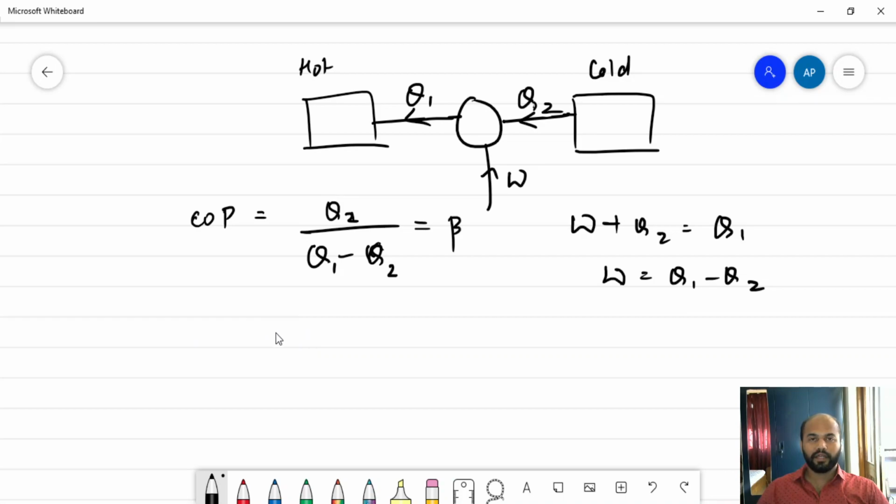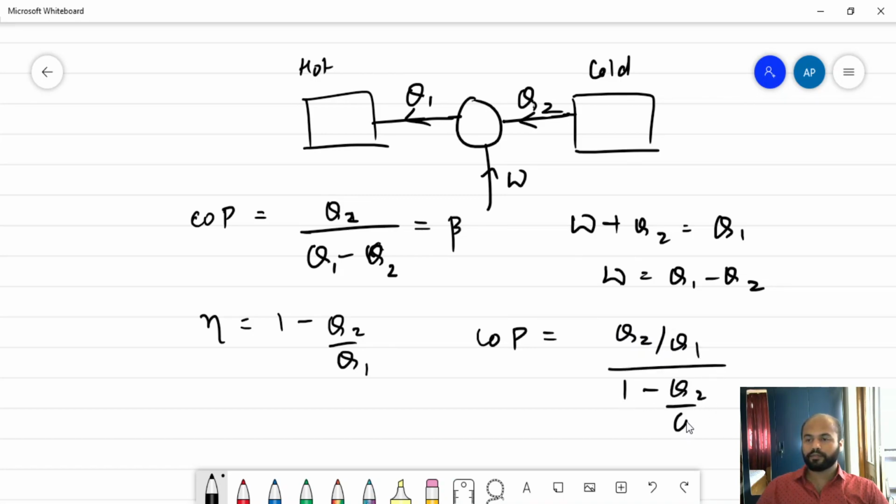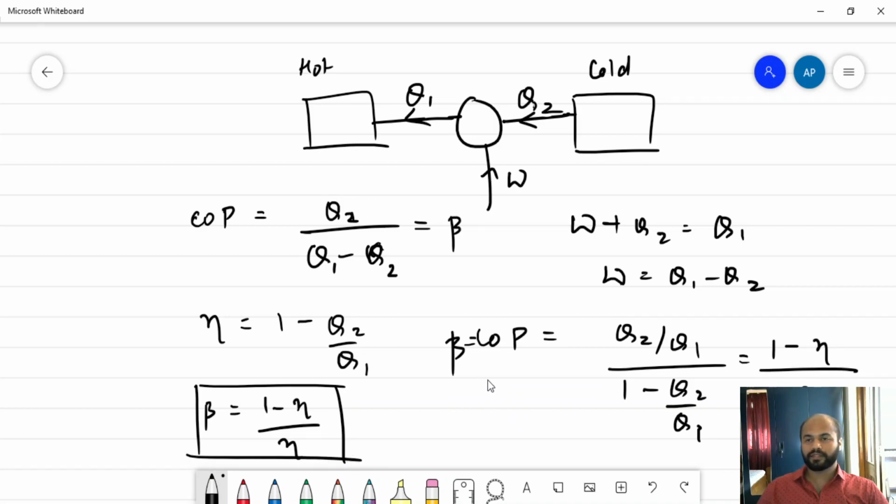Now the coefficient of performance is given by the expression beta. If you have to find a relation between the coefficient of performance and the efficiency of the heat engine, you know that eta is 1 minus Q2 by Q1. Let's divide the whole thing by Q1. So the coefficient of performance would become Q2 by Q1 divided by 1 minus Q2 by Q1. It means that we can write this as 1 minus eta by eta. This is equal to beta. So beta would be given as 1 minus eta by eta. That is the expression used for this.